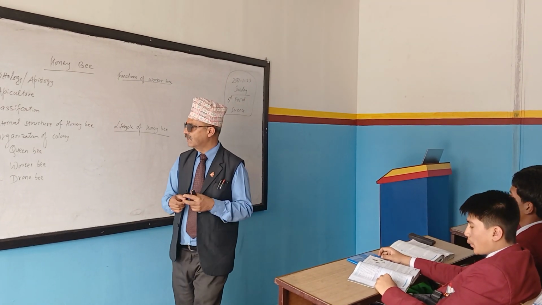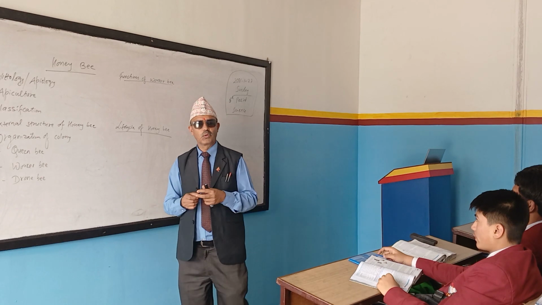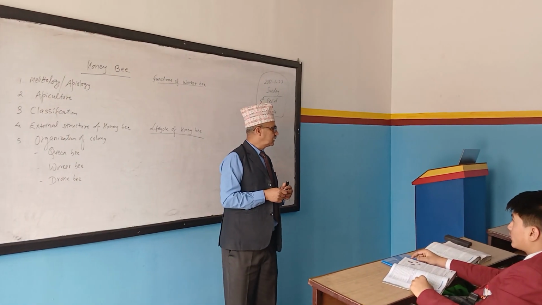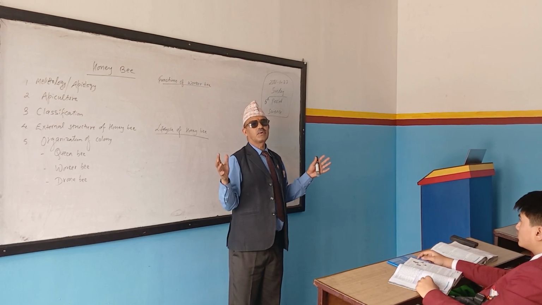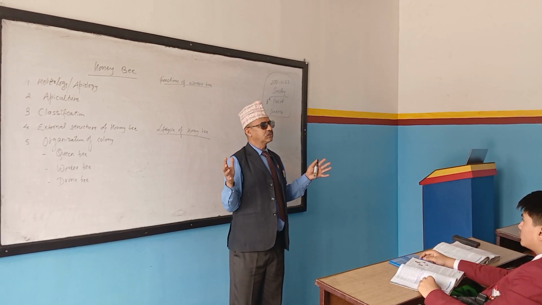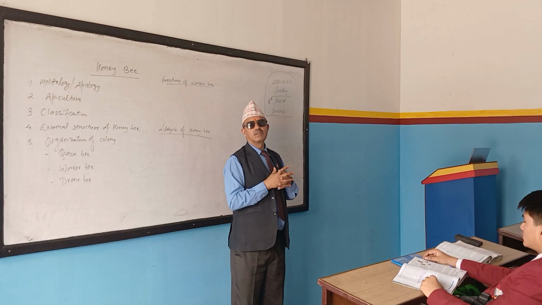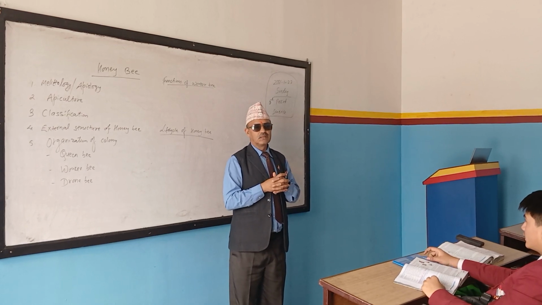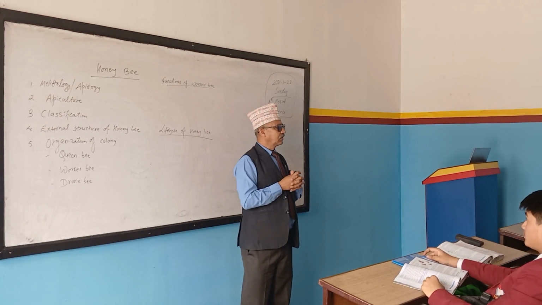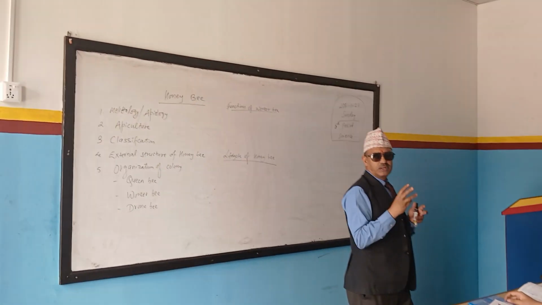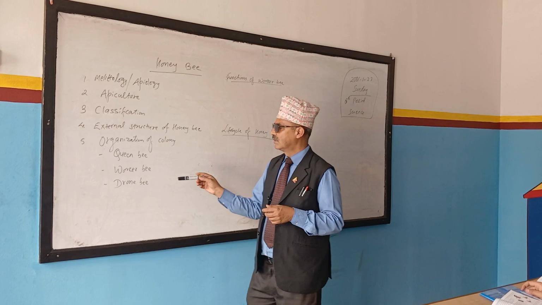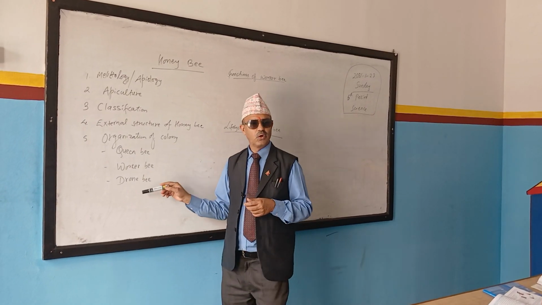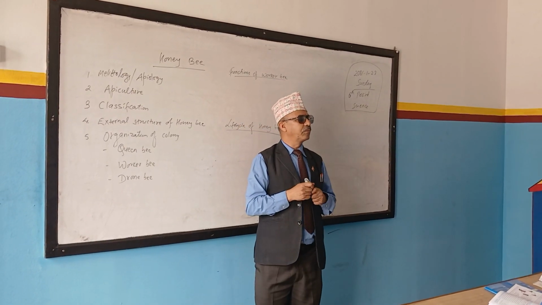Now, children, let's begin here. Organization of colony. We already discussed that honeybee is a social insect. A large number of bees live together in a colony. Basically, the colony is made up of three types of bees: the queen bee, the worker bees, and the drone bees.